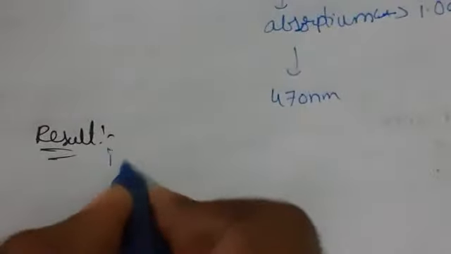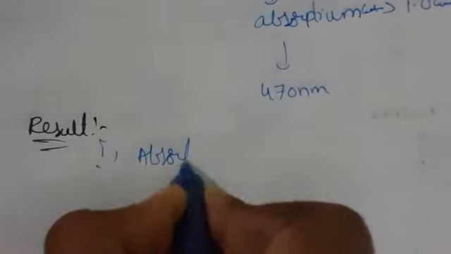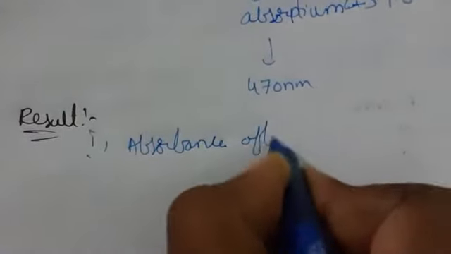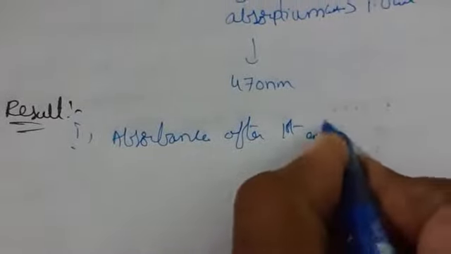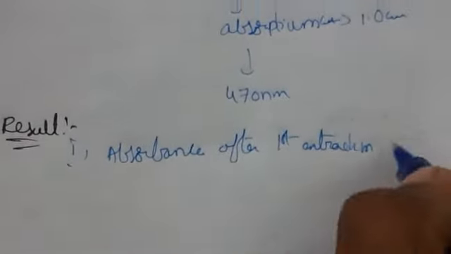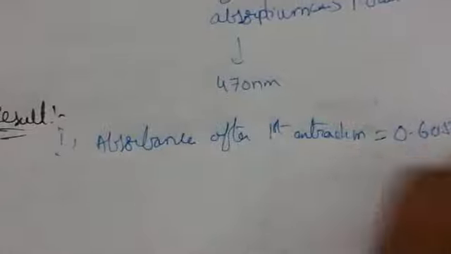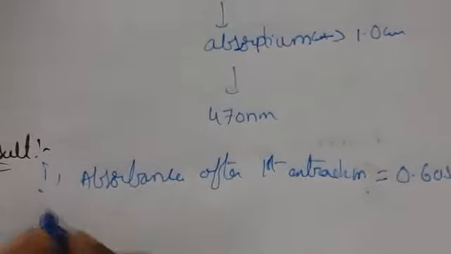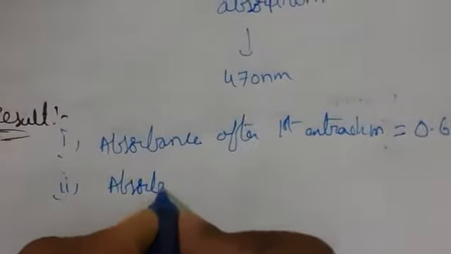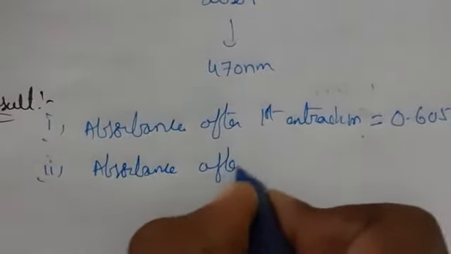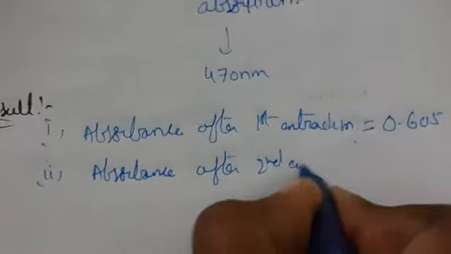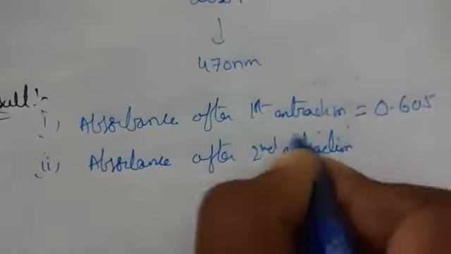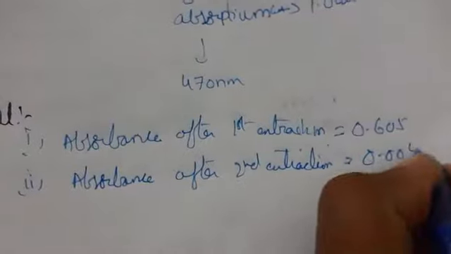The final result is, first, absorbance after first extraction. When you do the first extraction and find the absorbance, we get 0.605 as the reading. The second result is absorbance after second extraction, which equals 0.004.